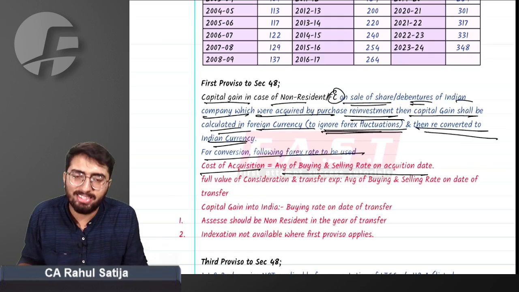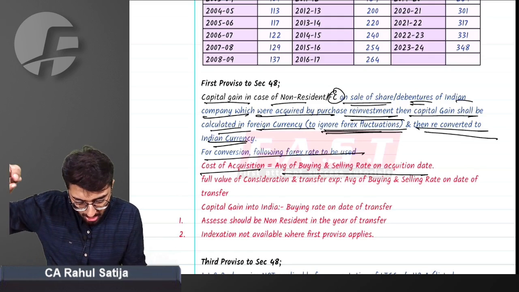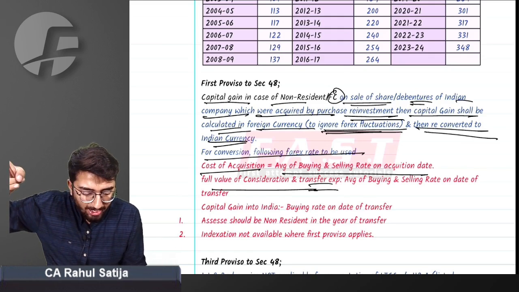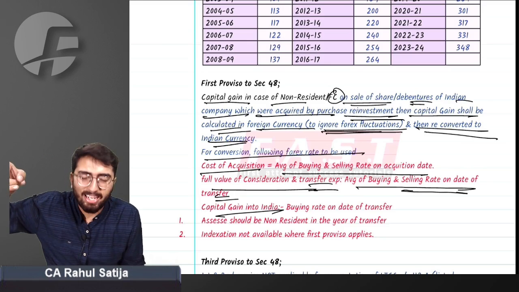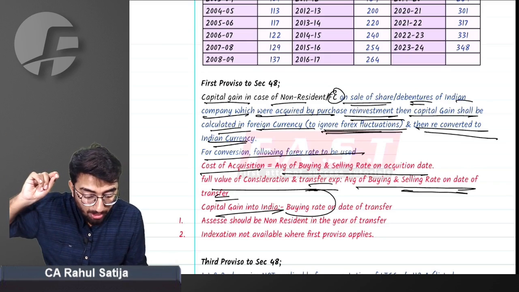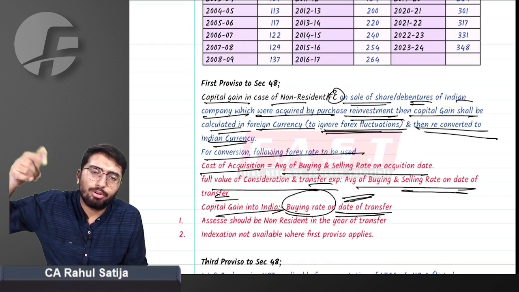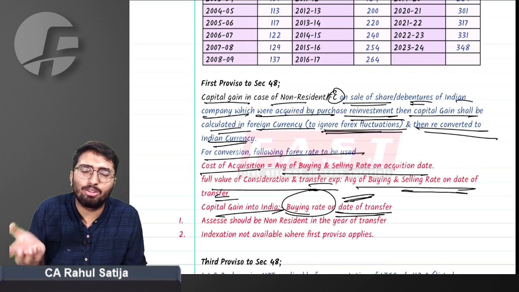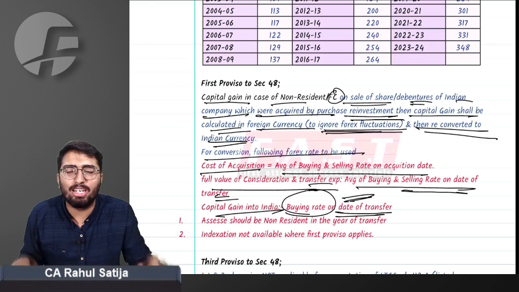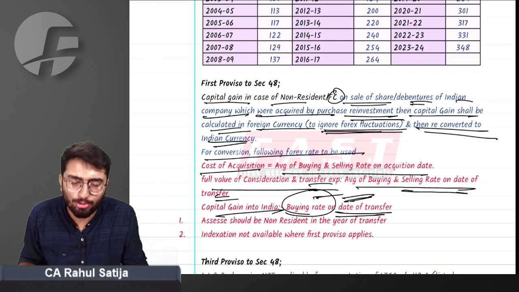Cost of acquisition, average of buying and selling price on the acquisition date. Full value of consideration, average of buying and selling price on the date of transfer. And for capital gain you have to use the buying rate. You don't have to use average, you have to use the buying rate, because ultimately whatever dollars you are getting, you have to sell such dollars and you have to buy rupees. So for that matter you have to use the buying rate.